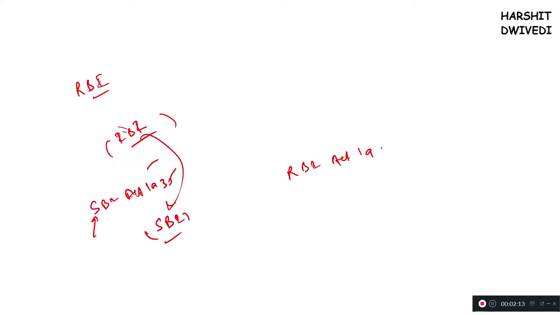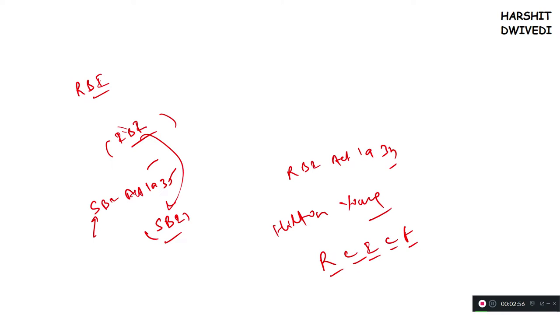Now we need to discuss the origin of RBI, how this RBI was established. Friends, see. There was a commission named Hilton Young Commission. Now what did this Hilton Young Commission say? Hilton Young Commission was the Royal Commission on Indian Currency and Finance. So basically this was the commission, also known as Hilton Young Commission. It was set up by the British government in the 1920s. And basically what this commission recommended in 1926 was that the British government should create a separate central bank for overseeing the monetary aspects of the whole economy.